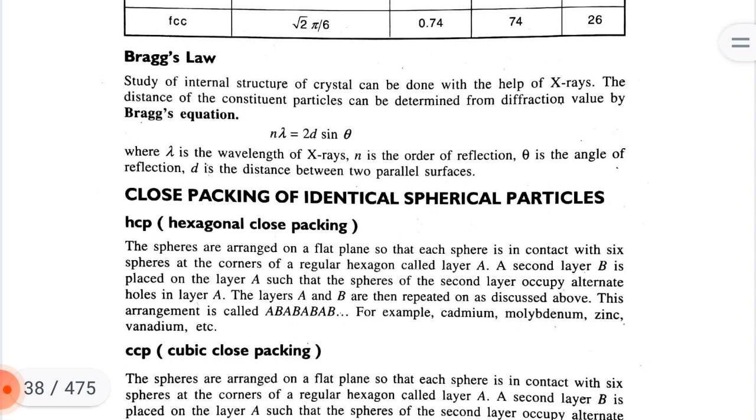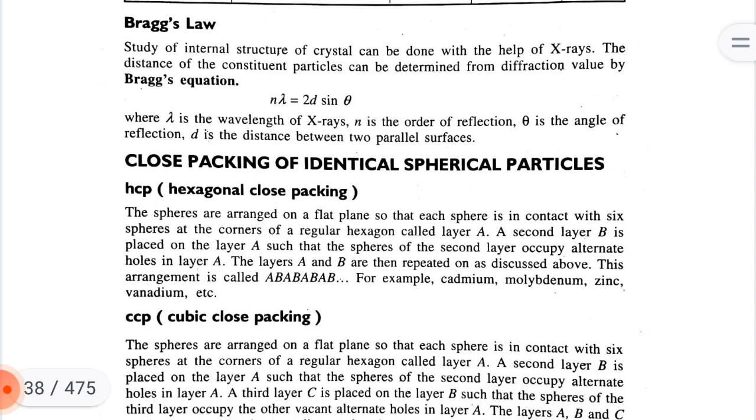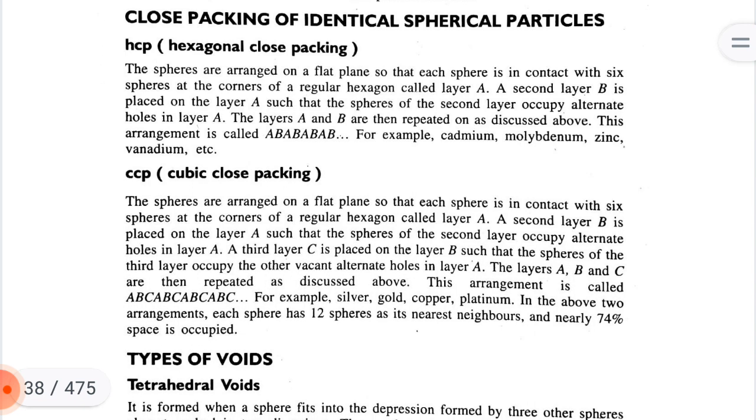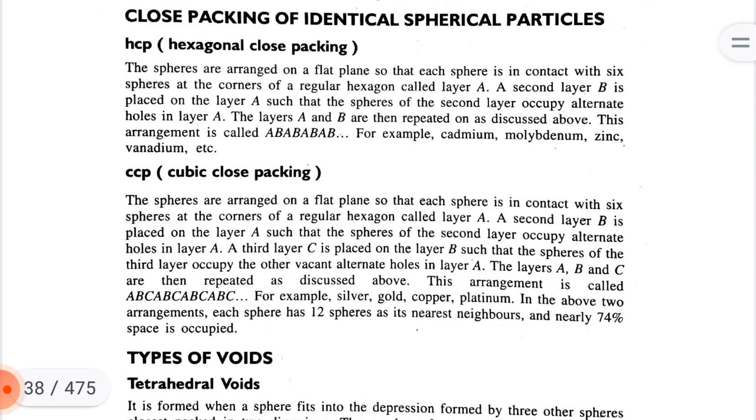Study of internal structures of crystals can be done with the help of X-rays. The distance between the constituent particles can be determined from the diffraction value by Bragg's equation: n lambda equal to 2d sine theta, where lambda is the wavelength of X-rays, n is the order of reflection, theta is the angle of reflection, d is the distance between the two parallel surfaces. Close packing of identical spherical particles.